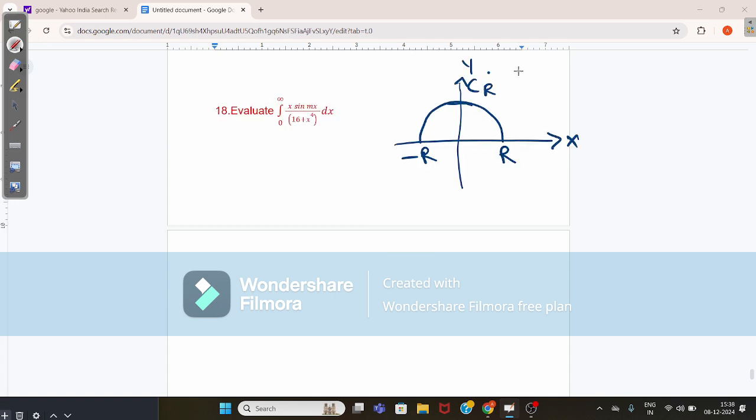Here C is the closed curve containing the upper half of the circle mod z equals r here, and a part of the real axis from minus r to r.